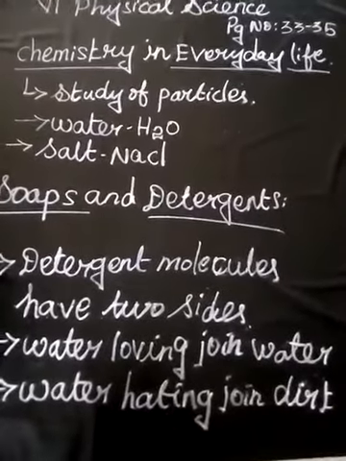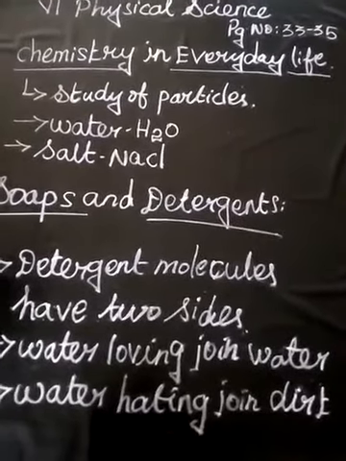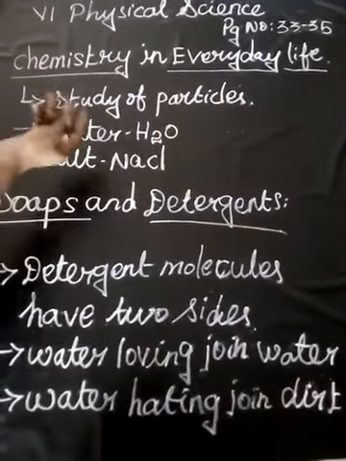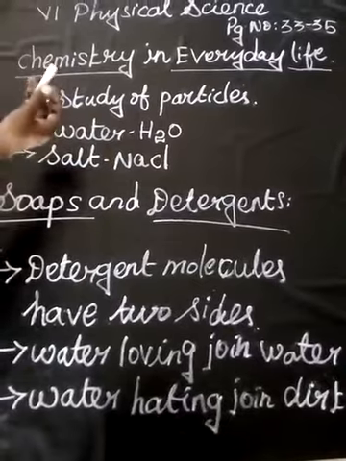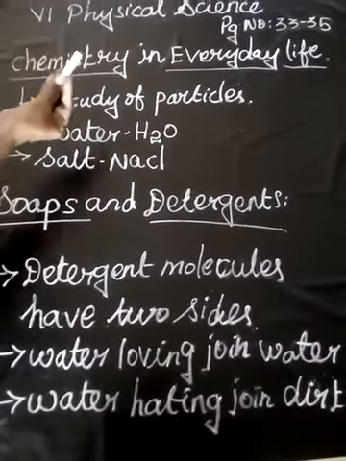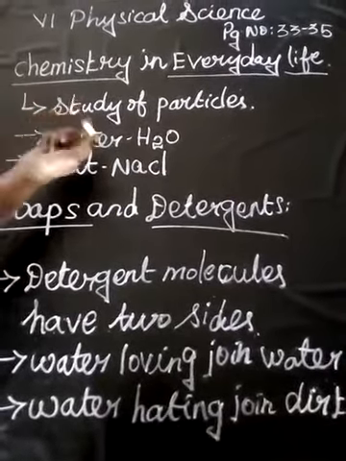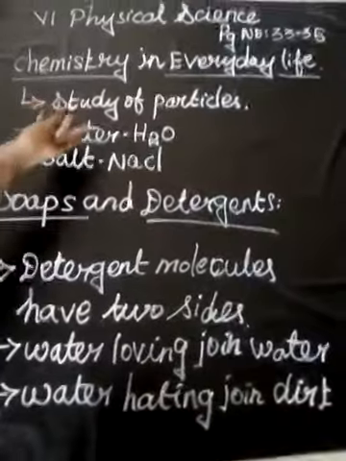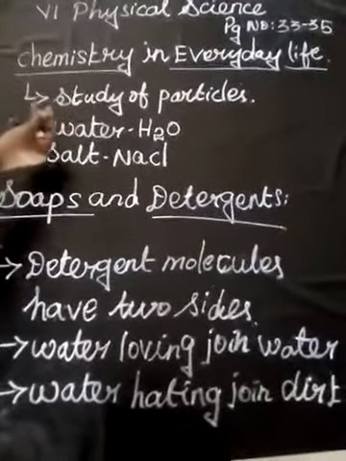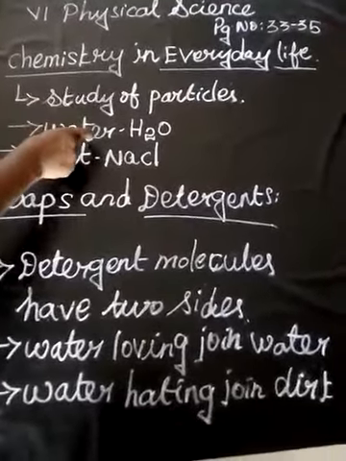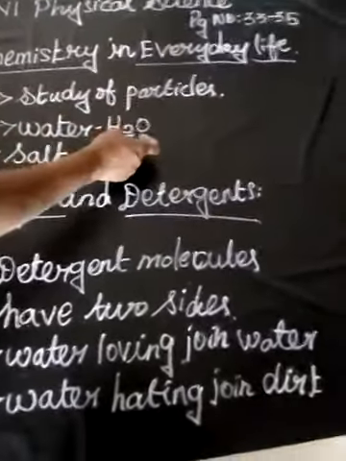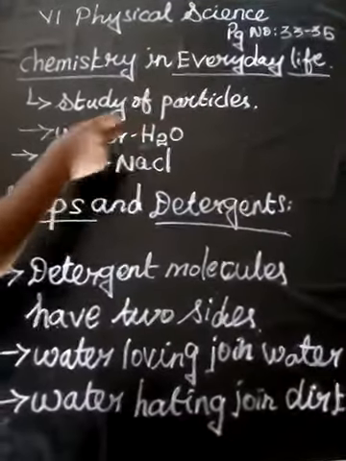Okay, in chemistry in everyday life, all the things are made up of chemical particles only. See, this chalk piece is also made up of some chemicals. Plastics, our food materials, everything is made of or mixed with chemicals. For example, you are drinking water. In that water also there are chemical substances, for example hydrogen and oxygen. These two combined together give water.